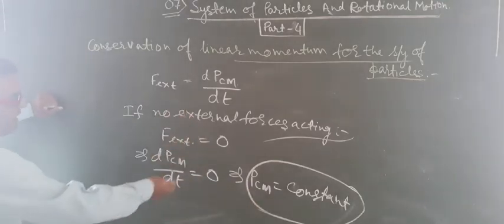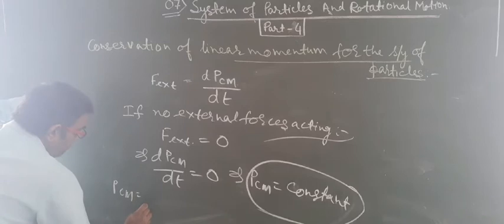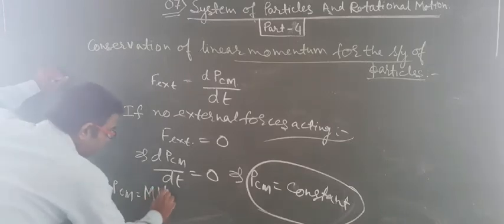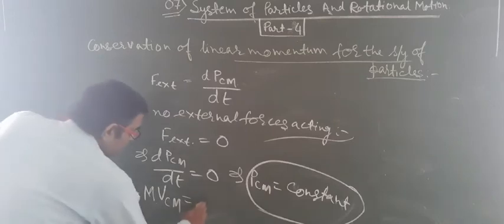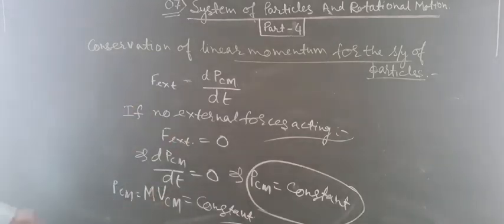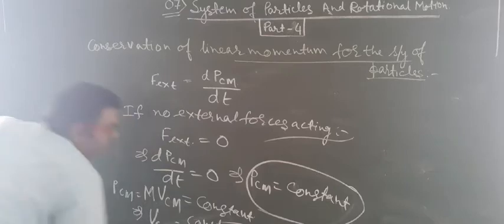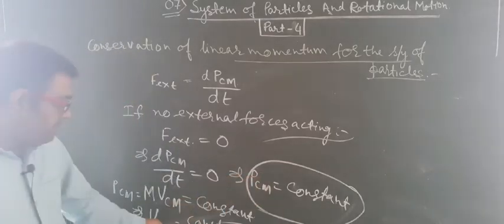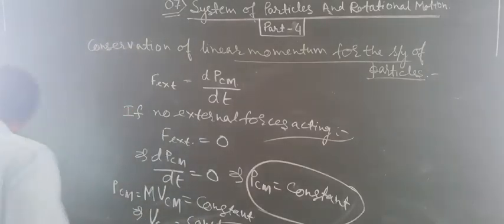From here we can write that PCM can be written as mass into VCM, and it will be constant. M into VCM will be constant, and from here we can write that VCM is equal to constant upon M, the mass. The center of mass always has a constant value.